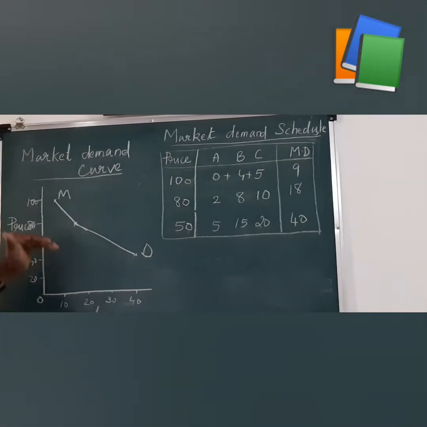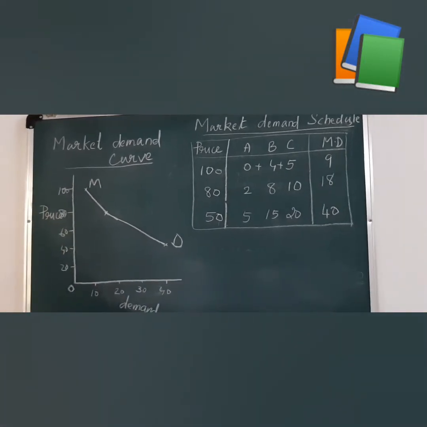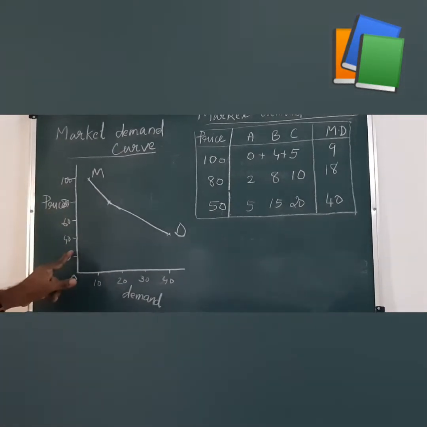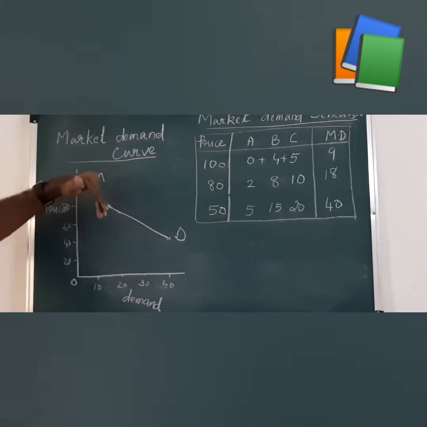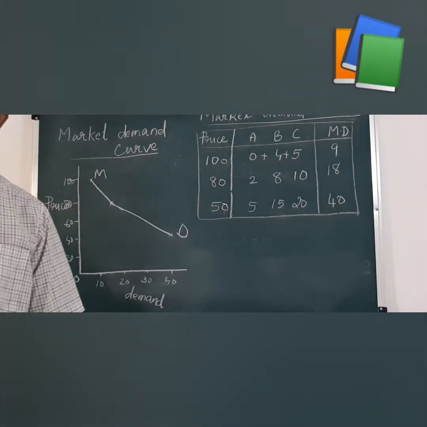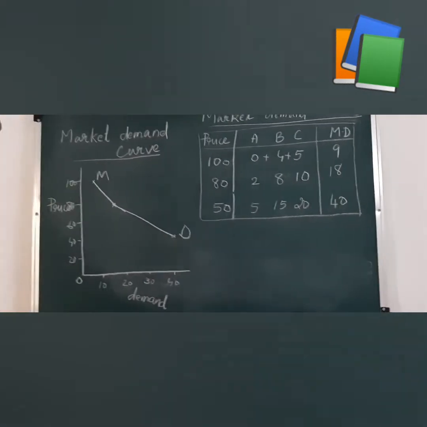This also shows a negative relationship between price and demand. When price decreases, demand increases. When price increases, market demand decreases. Okay, now let us see another example.